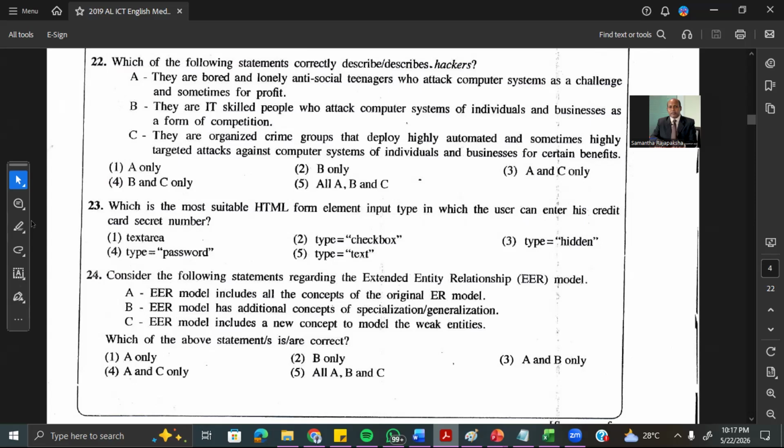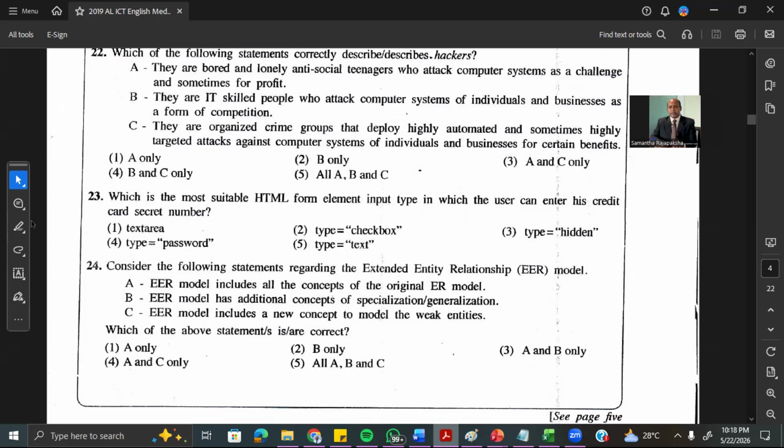The extended ER model has the additional concept of specialization and generalization. Yes, in the extended ER we need to introduce the specialization and generalization. That is an ISA hierarchy. So A and B. The ER model includes a new concept to model the weak entity? No, that's not. A and B only. 24.